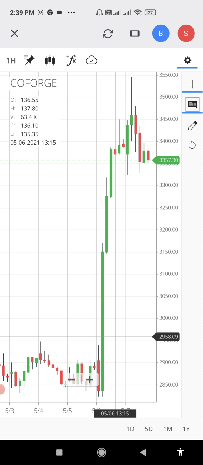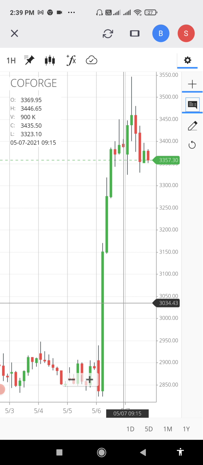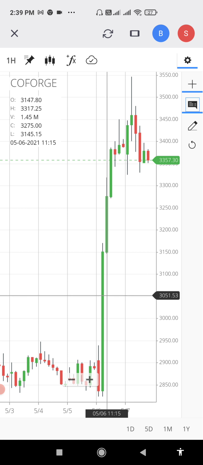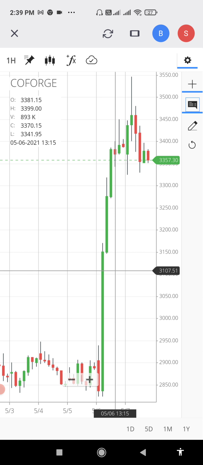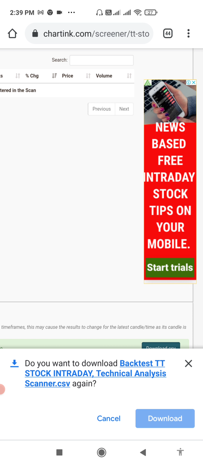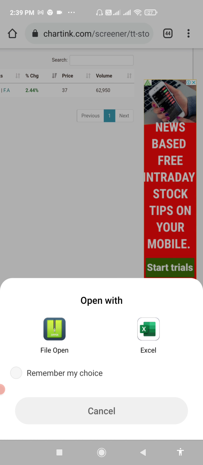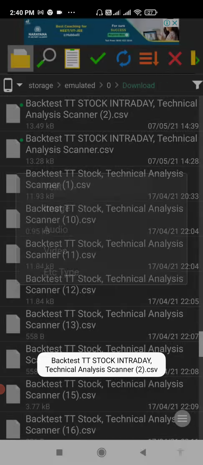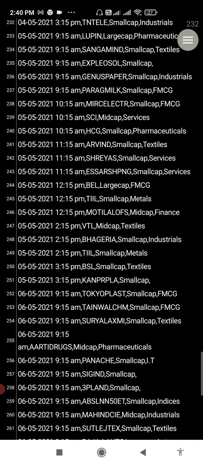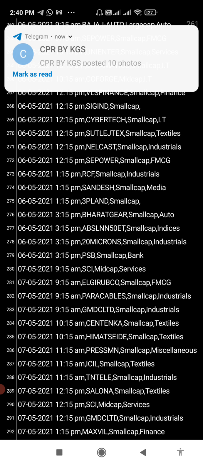So this is the Co4 chart. This is yesterday. See, from 10:15 onwards it's going up. Yesterday I'm showing yesterday. So I will download it again. I will pick up randomly and you can check whether it is reliable or not. I will give you all the data here.